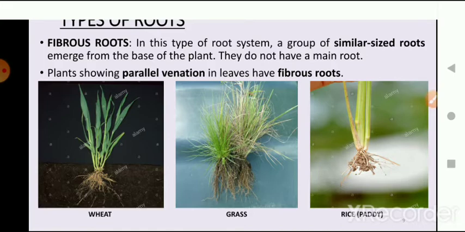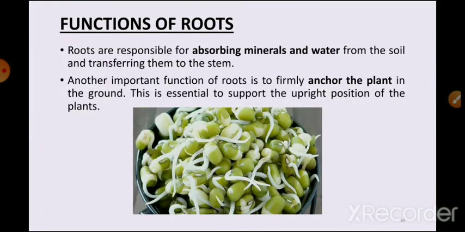Okay students, now let's move on to the functions of root. If you try to pull out a plant from the ground, it will not come out easily, right? What fixes the plant firmly to the ground is the root. So you can simply say that the root works as an anchor. An anchor is a holder; the root acts as an anchor between the plant and the soil.